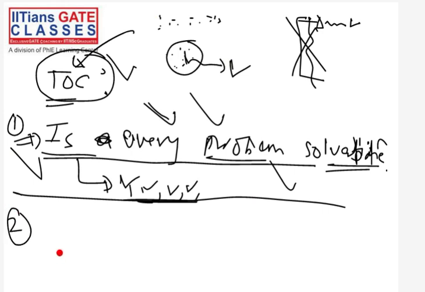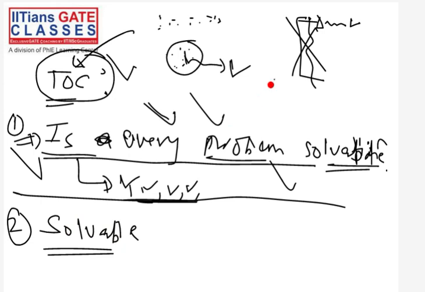There is another question that is very interesting. In this first question we were talking about which problem is solvable and which problem is not solvable. Now let's only discuss those problems which are solvable.